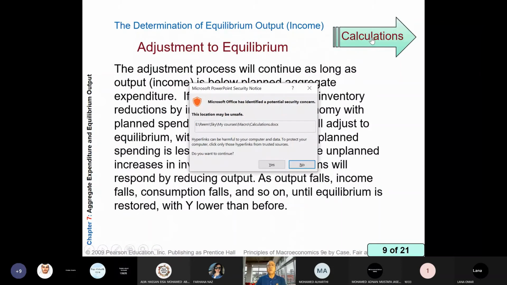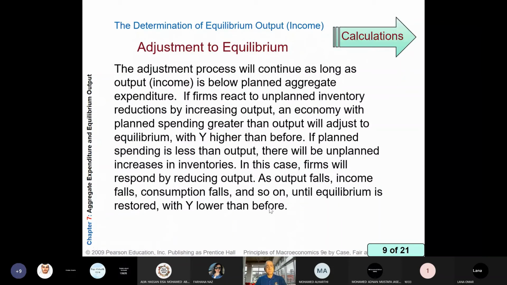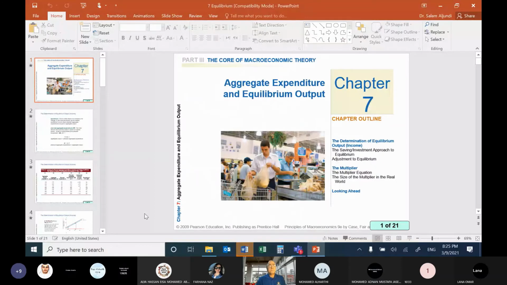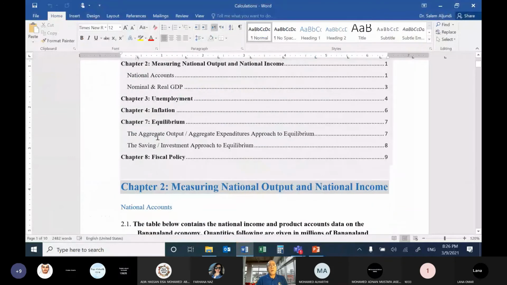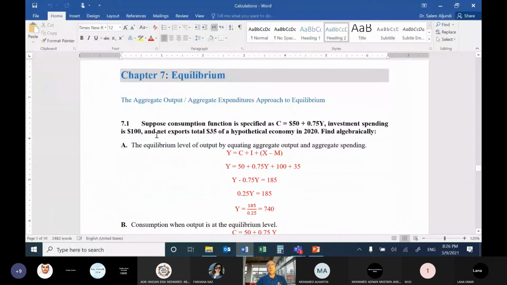Let's see here the calculation. So click on chapter 7, the first approach.